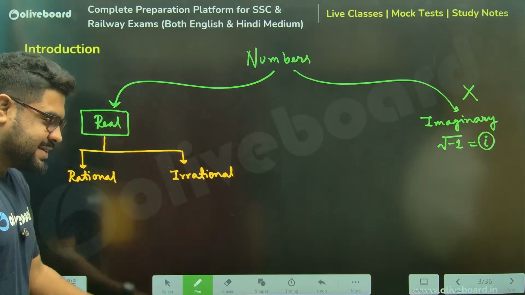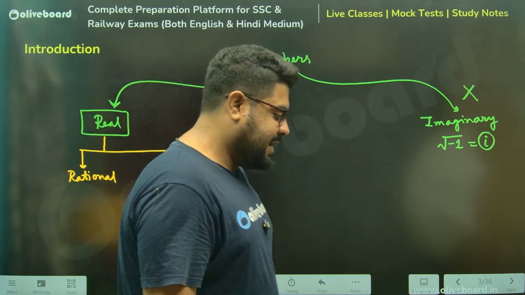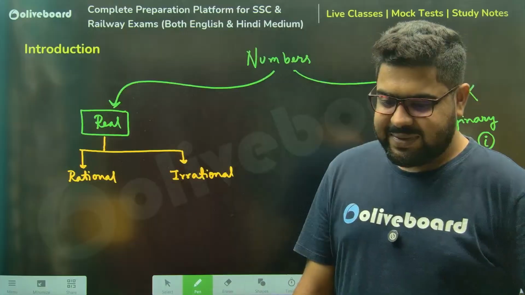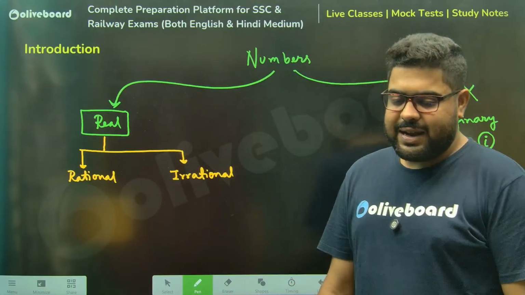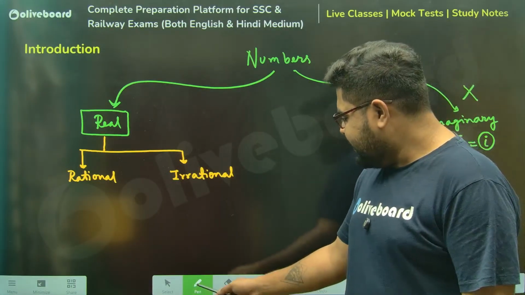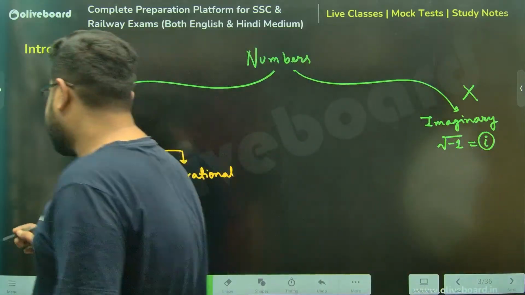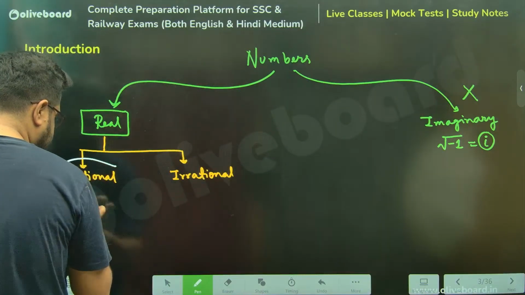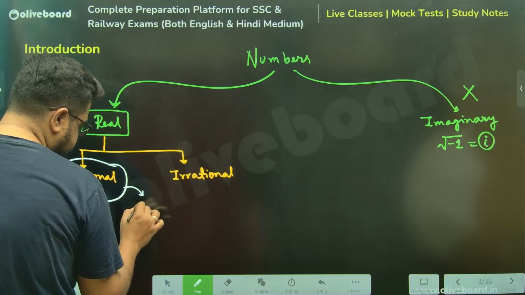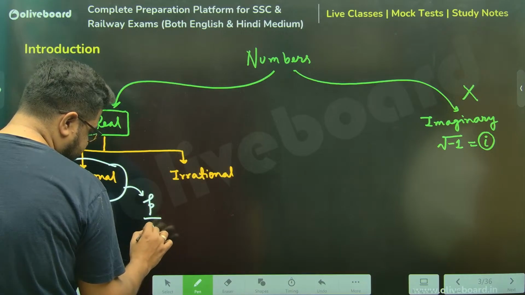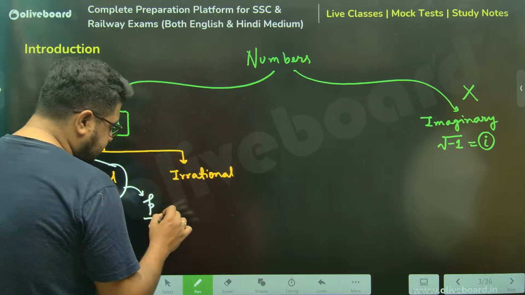What is a rational number, anyone? What do we call a rational number? You will say rational numbers are those which can be written in the p by q format. Now there are conditions.